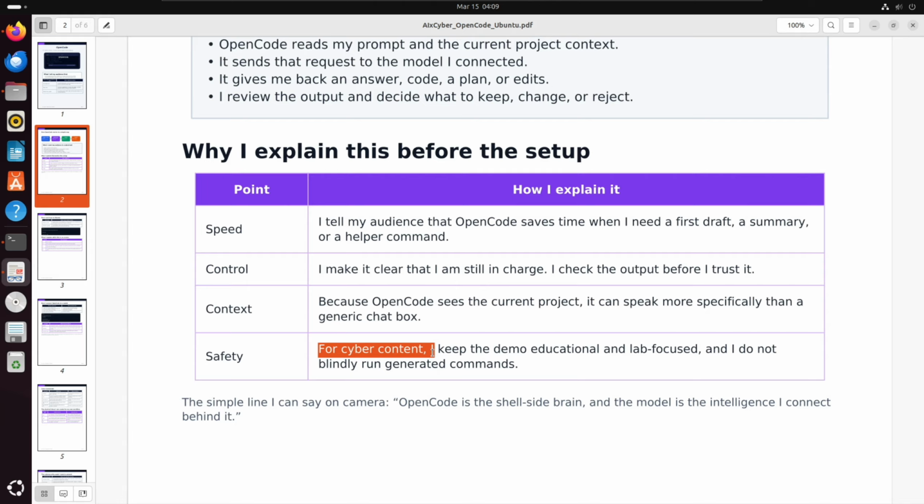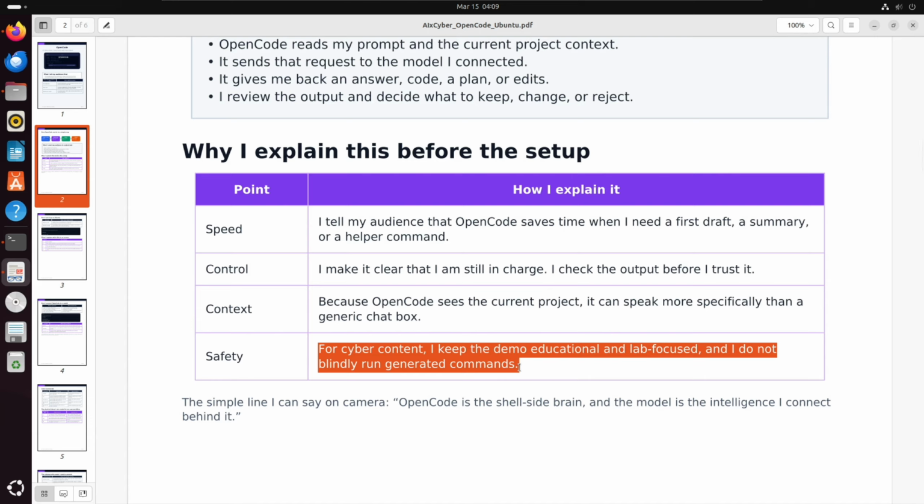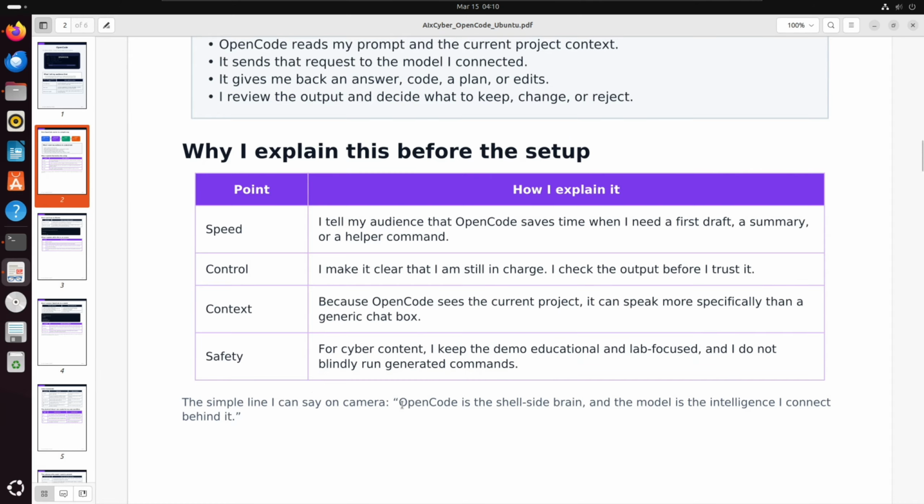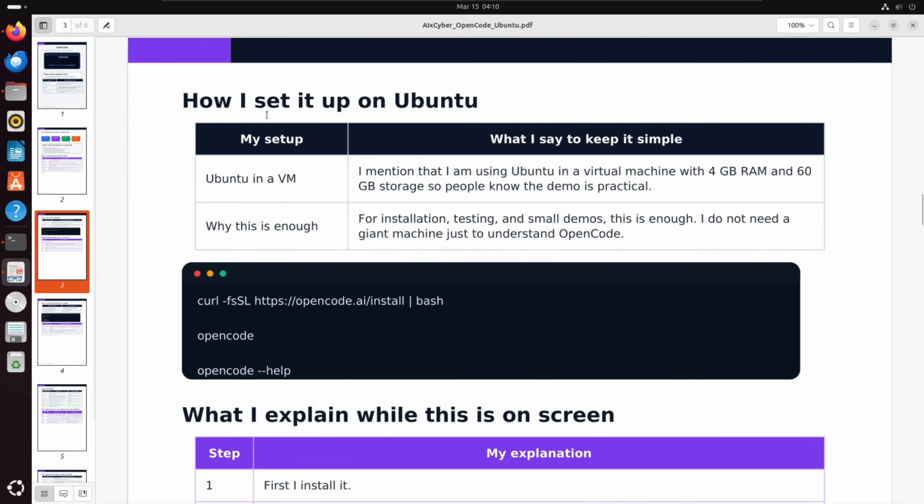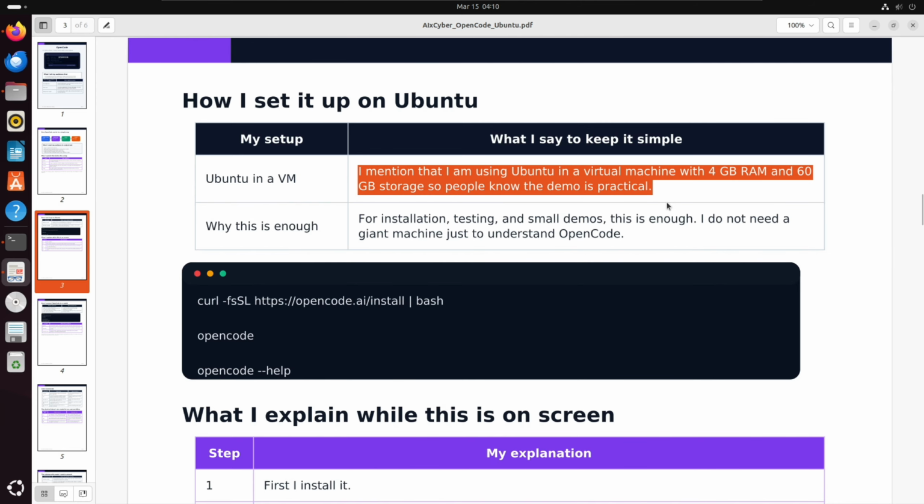For safety purposes, for cyber content, I keep the demo educational only. So for this purpose, it is an educational video, and I'm mentioning that. Because OpenCode sees the current project, it can speak more specifically than a generic chat box. Okay, so it's not a chat box, again I am telling, it's an agent here. It's now the agentic era. The chat boxes are gone, that was 2023 or 2024 when chat boxes were there. So if you build something like a chat box and call it an agent, it's not like that.